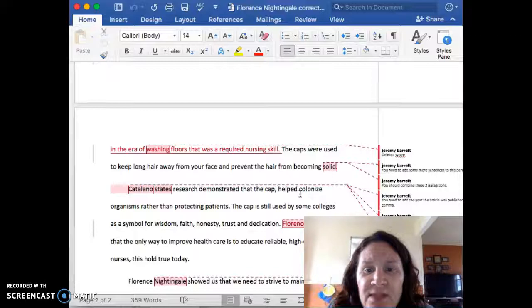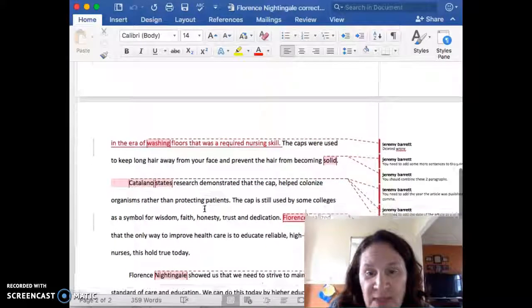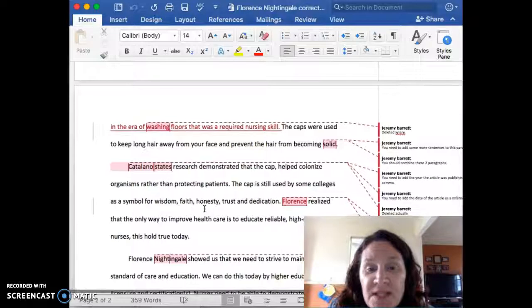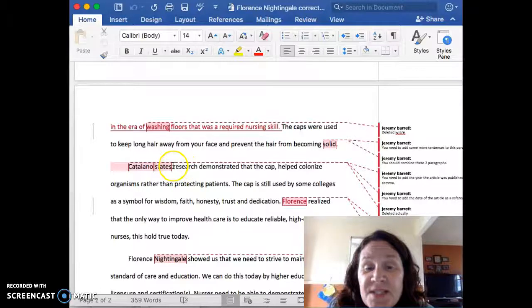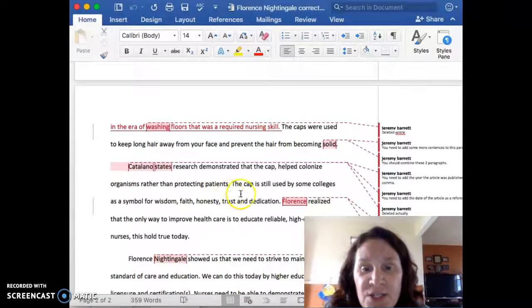And also, I think you need to put this paragraph along with this paragraph. For a paragraph, you need 4 sentences, and since they're basically about the same thing, you can put them together in one paragraph. Here, also, you'd want to put down the year that the article was published, comma. I put states. Research demonstrated that the cap helped colonize organisms rather than protecting patients. The cap is still used by some colleges as a symbol for wisdom, faith, honesty, trust, and dedication.